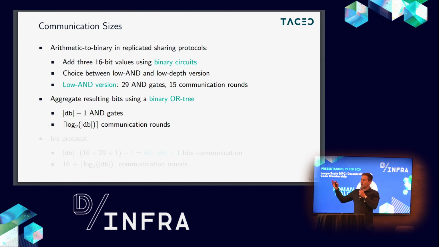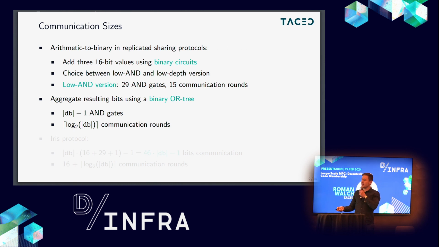So for aggregating all of these output bits into just one, we have to compute many OR operations, and each OR operation internally has one AND gate. So if we have a database size of 1 million, we would have to compute 1 million AND gates.